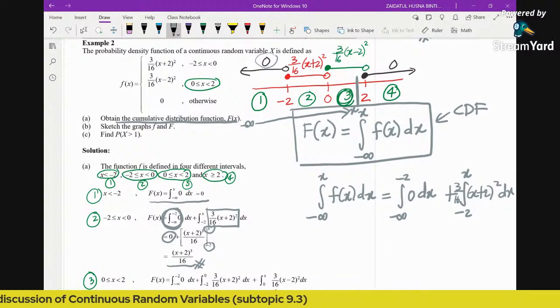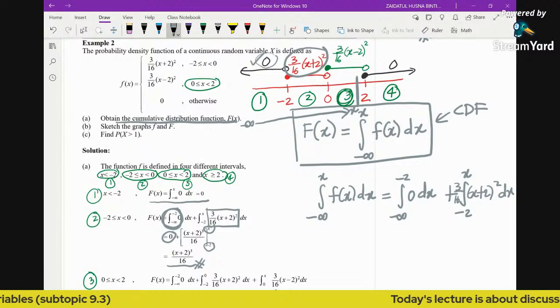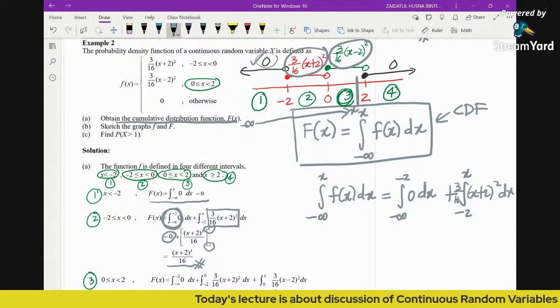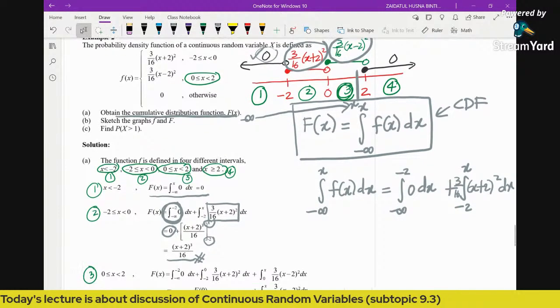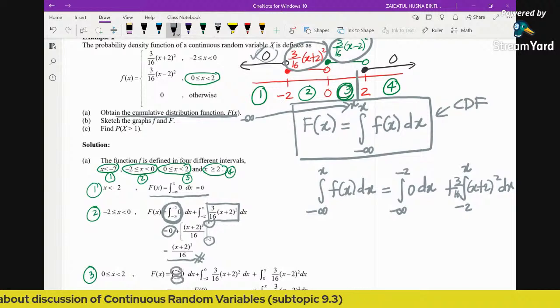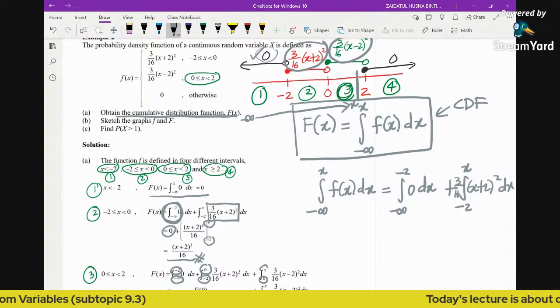You have the first function, the second function, and the third function. You integrate until x, so that means you are going to have 3 different integrals. First you integrate from -infinity to -2, and then -2 to 0, and then 0 to x.